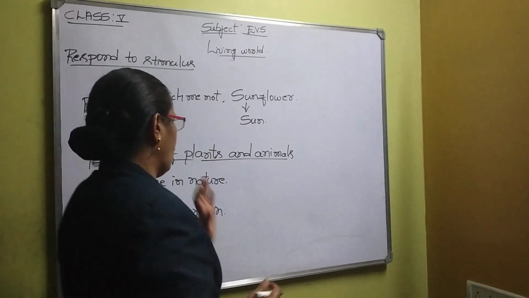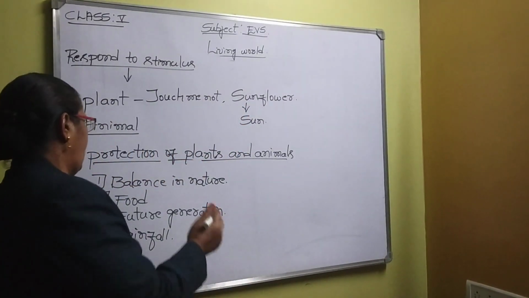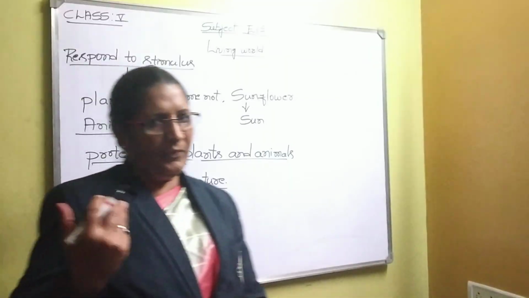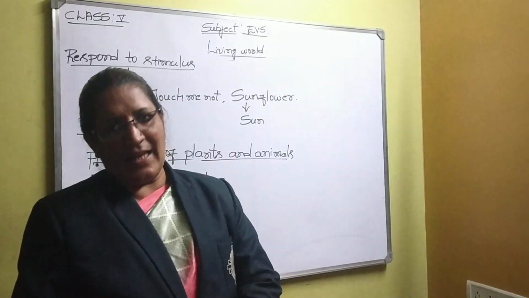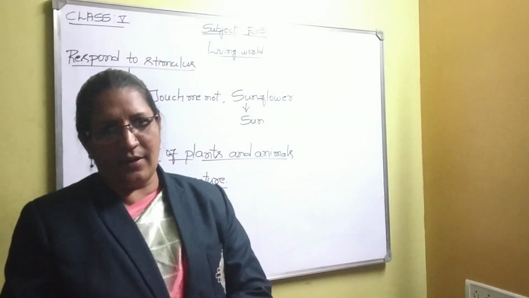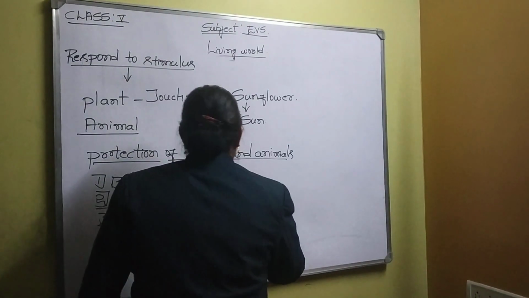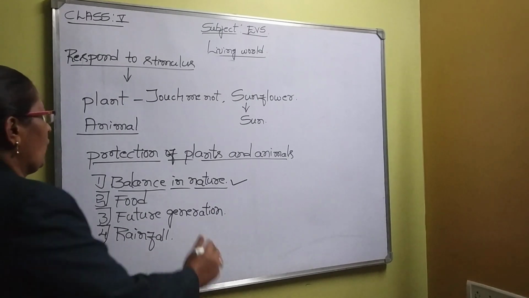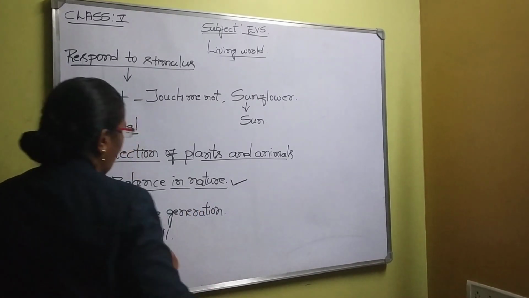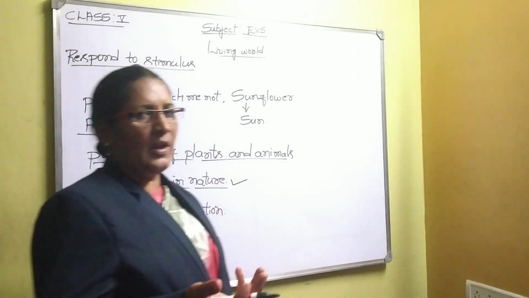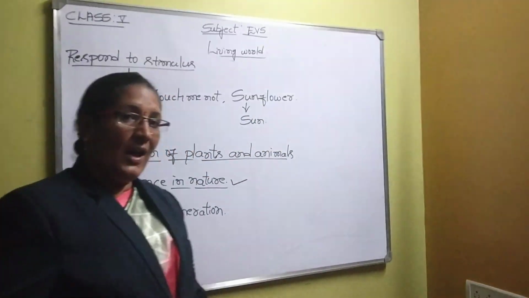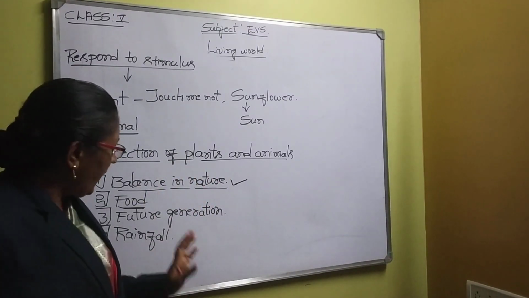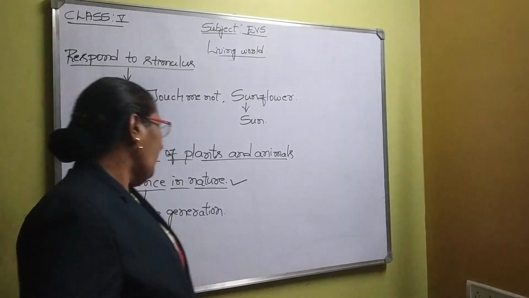See, if we give good protection to plants as well as animals, definitely we are going to see a well balanced nature. Otherwise, nature will become imbalanced and we are going to get a scarcity of food and scarcity of water, etc. In order to keep nature in balance, we have to give good protection for plants as well as animals. We depend on the plant kingdom for food sake. Sometimes we make use of animals also as food. But the majority of human beings depend on plants only for food sake. For that reason also we have to give good protection for the plants.